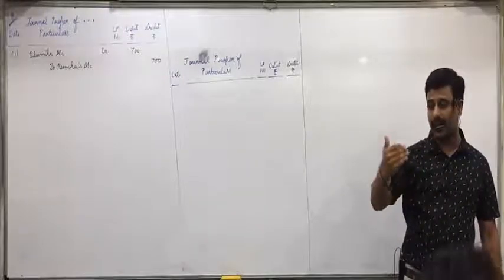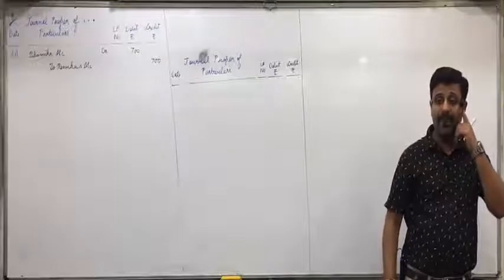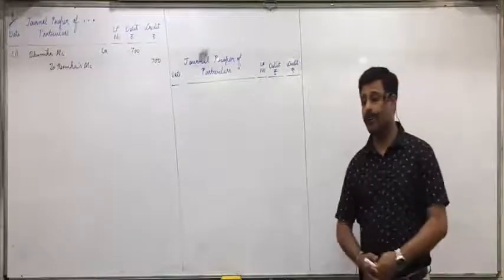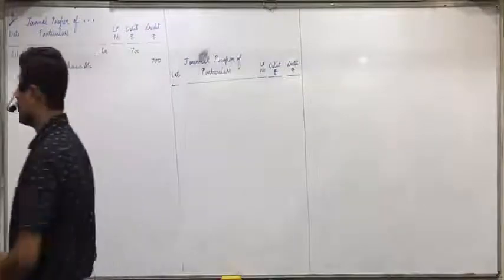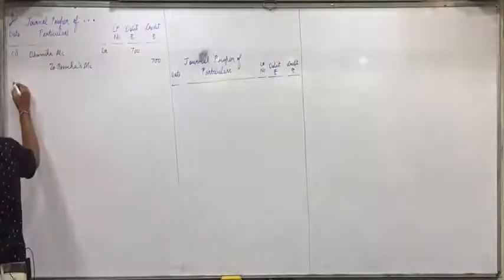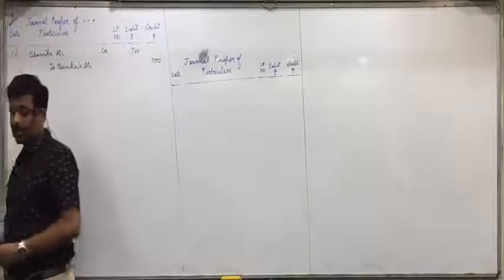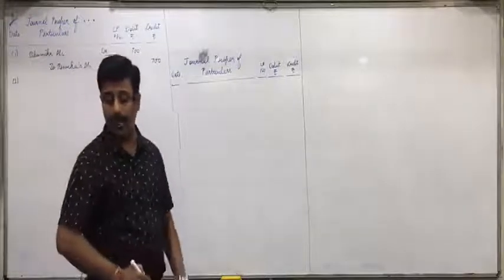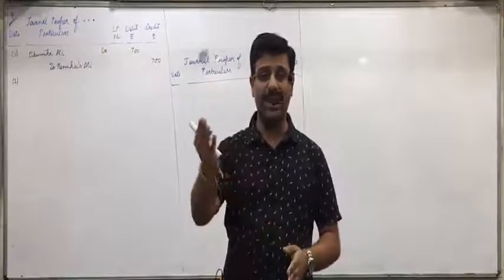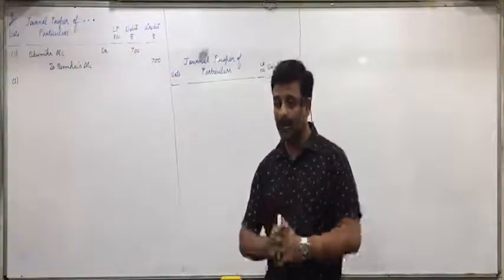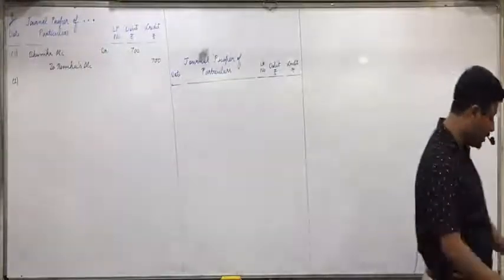So what should you write? Write down in bracket: Being rectification entry for recording Renuka's account in Bhumika's account. So this way you write the narration for others also. Okay. Other narrations now I will not dictate.